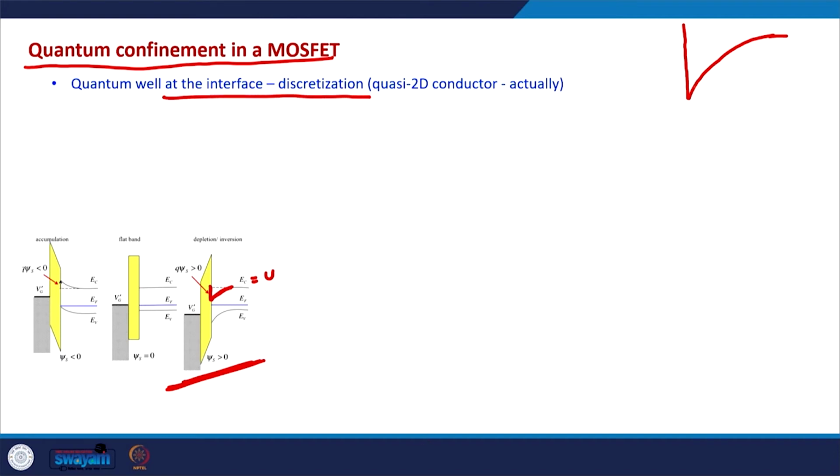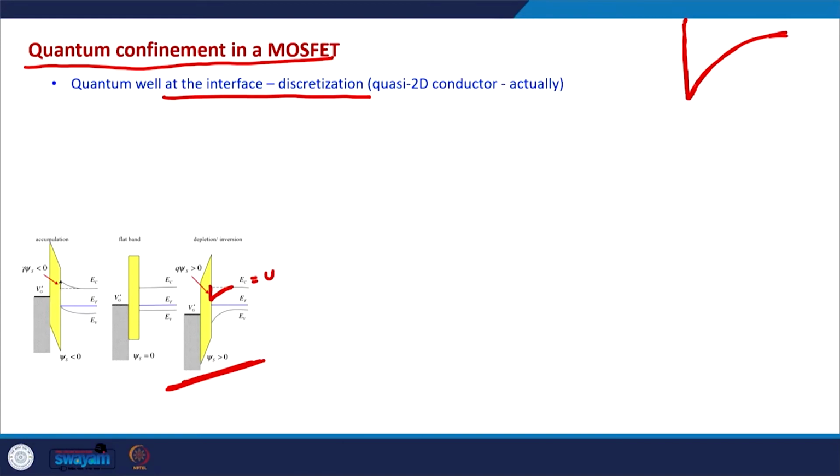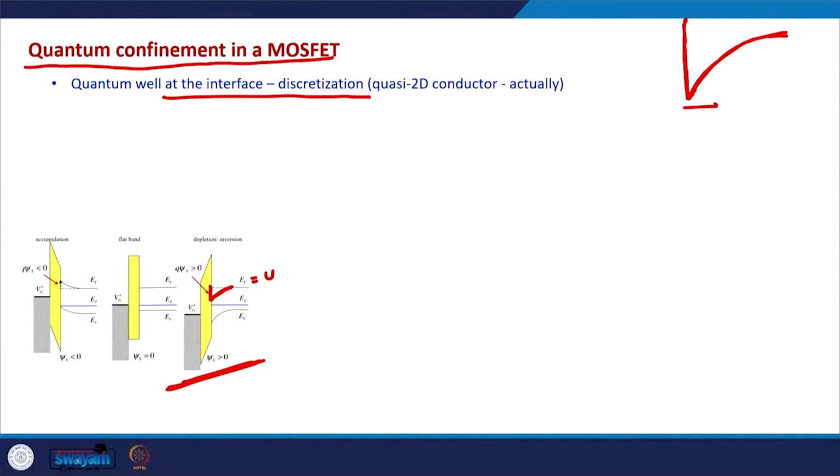And if you recall our discussion of particle in a box, the basic principle is that if the electron is confined, it will lead to discretization of the energy levels. And this is a confinement. Confinement means that now the potential is constraining the movement of electrons in this direction.